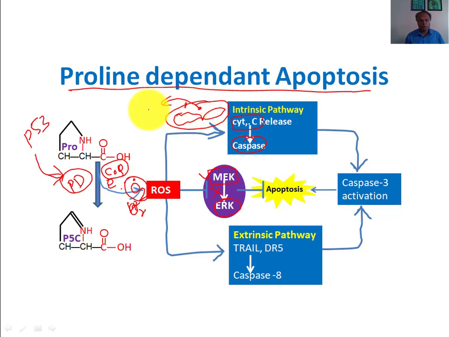Cytochrome C will ooze out, and there will be formation of the apoptosome, and then the intrinsic pathway will be activated through caspase, and the extrinsic pathway will also be activated. So this is how proline is linked to production of electrons and free radicals, and free radicals are ultimately responsible for apoptosis.